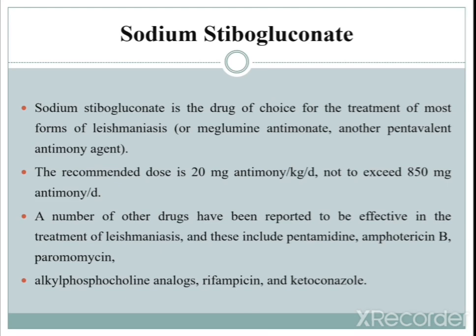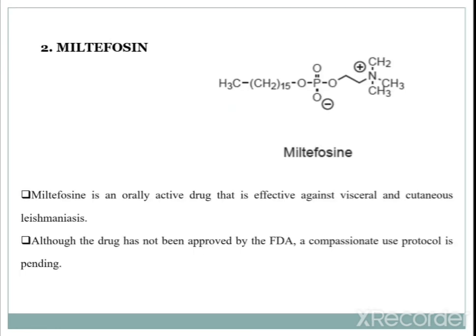A number of other drugs have been reported to be effective in the treatment of leishmaniasis, and these include pentamidine, which we have already seen, and amphotericin, which is an antibiotic. Paromomycin is also an antibiotic. Alkyl phosphocholine analogs, rifampicin and ketoconazole are also useful in leishmaniasis.